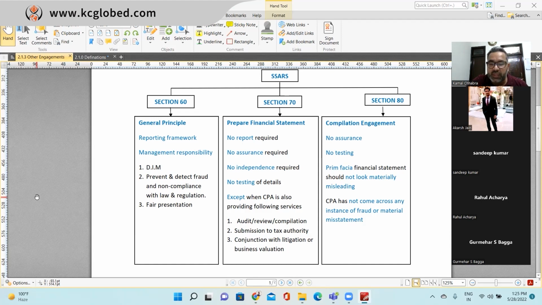If you see upfront that the financial statements which you have compiled are misleading, then you will be mentioning it in the report. If upfront it comes to your notice that there is any fraudulent activity or material misstatement, then you will be communicating to the management. If they agree to correct it, that is fine. Otherwise, you will be reporting it in the compilation report. Make sense?